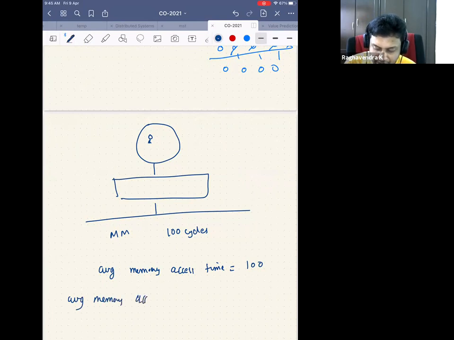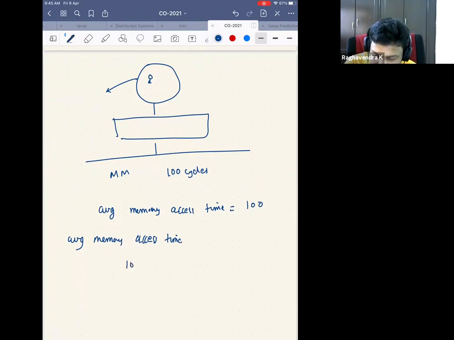In total, on average, when the CPU generates an address to be fetched, it is not worried whether you bring it from the cache or the main memory. It doesn't even know that there is a cache. It has just generated an address. What is the average number of cycles it will take for me to give back that block? So we'll figure that out. Let's say cache access takes 2 cycles and main memory access takes 100 cycles.